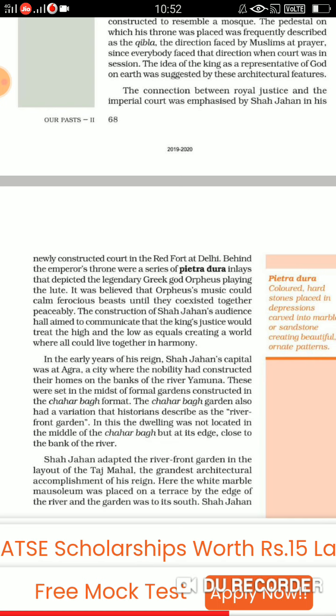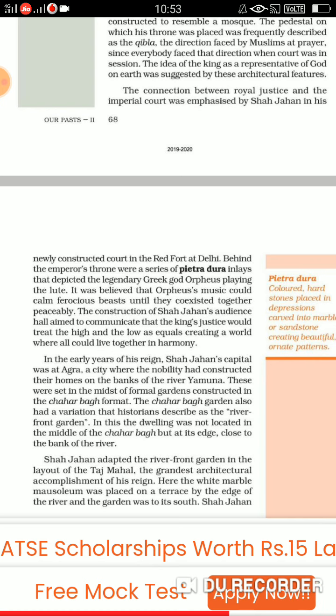Fine. The construction of Shah Jahan's audience hall aimed to communicate that the king's justice would treat high and low as equals, creating a world where all could live together with harmony. So he wanted to communicate that he is going to do justice with all, irrespective of who's high and who's low. Everybody is equal in this, and this will create harmony. People could live together with harmony.